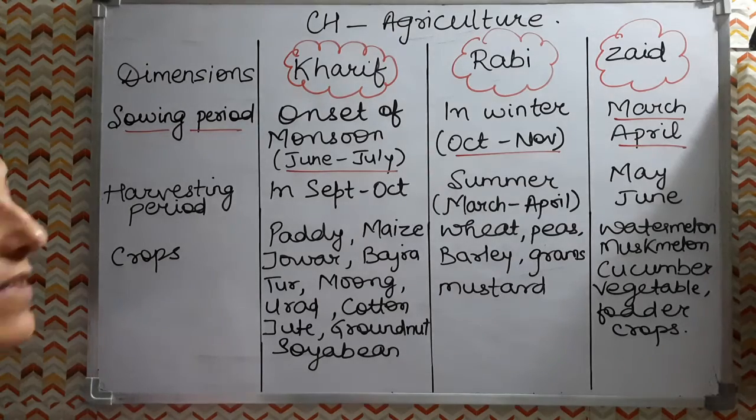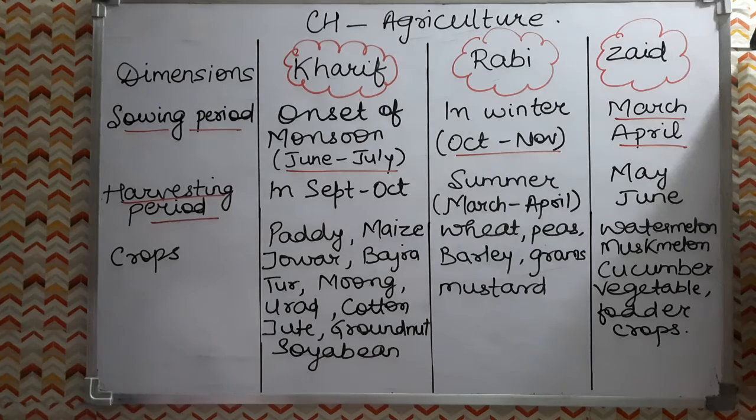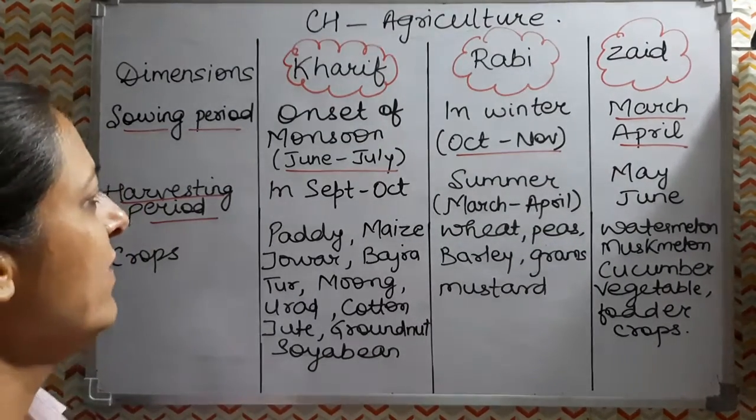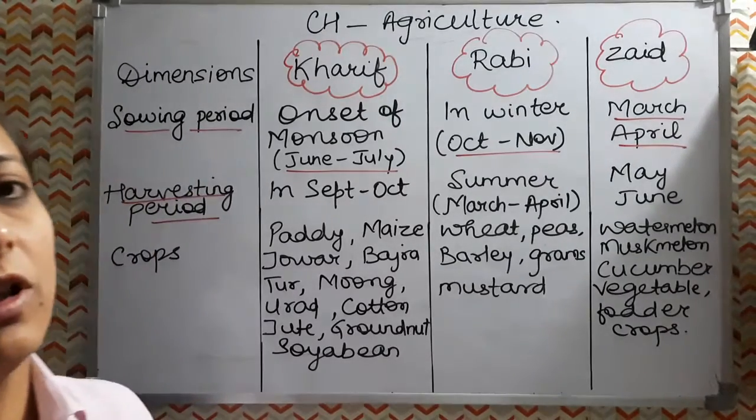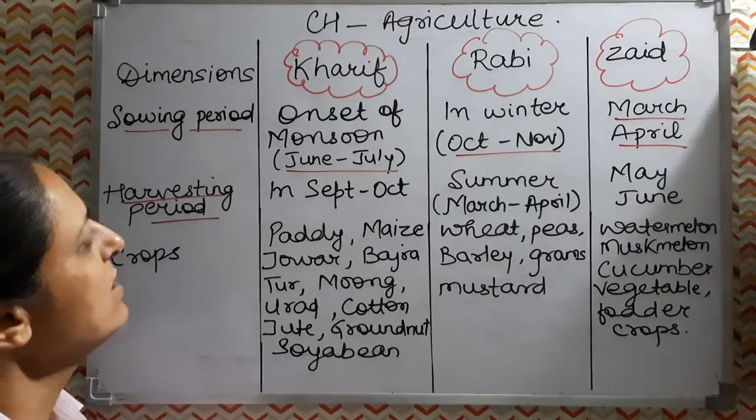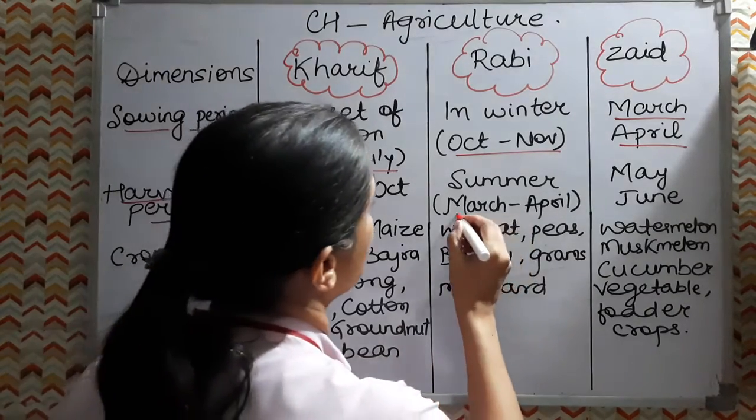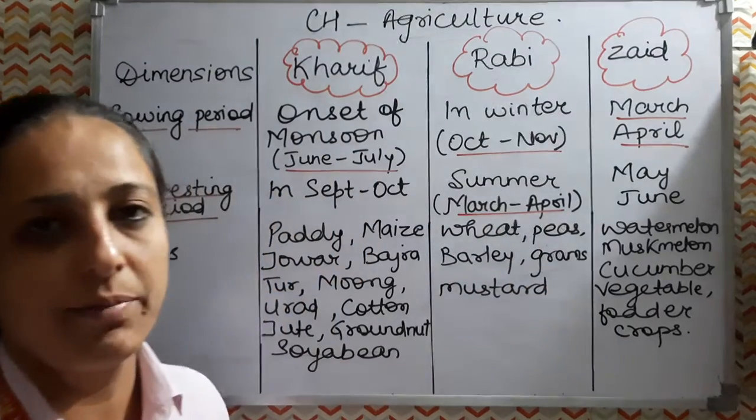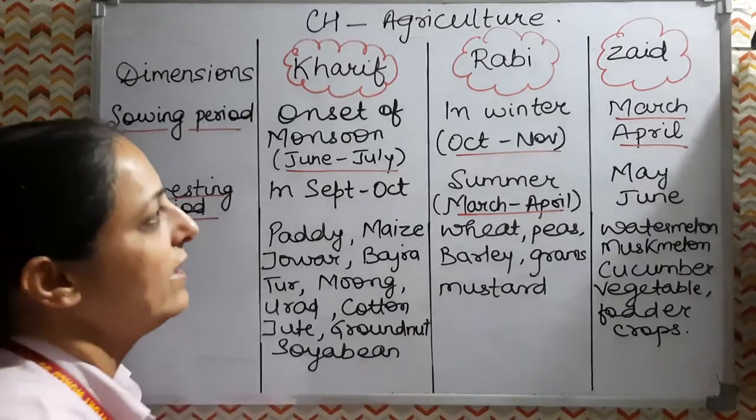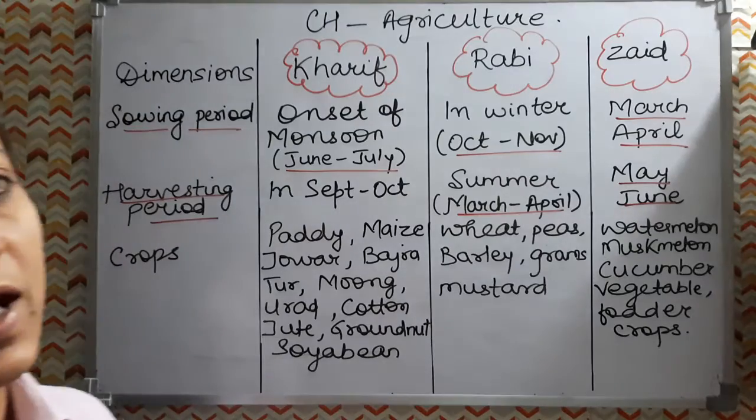Now the harvesting period for Kharif is in the months of September and October. This is when the crop is ready for cutting. For Rabi, the harvest is near Baisakhi, that is March and April, when we go for harvesting of the Rabi crop, that is wheat. And then for Zaid, the harvesting is usually done during May and June.